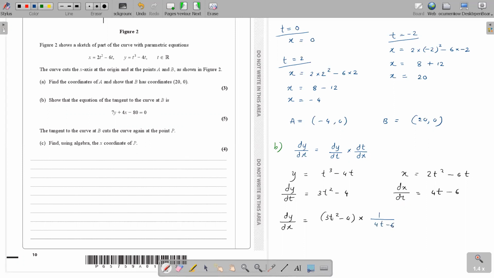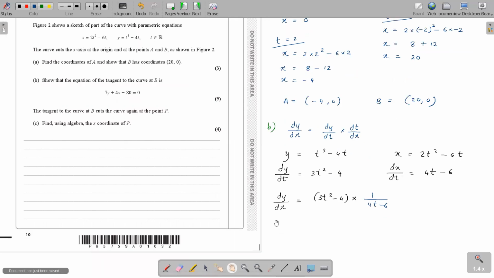And then they want me to find the tangent to the curve at B. So at the point B, you have to get the proper gradient. Point B is 20, 0. Point B occurs at what t value? Point B is 20, 0, and at 20, 0 the t value was minus 2, right? Yes, minus 2. So replace t with minus 2 to get the gradient at B.